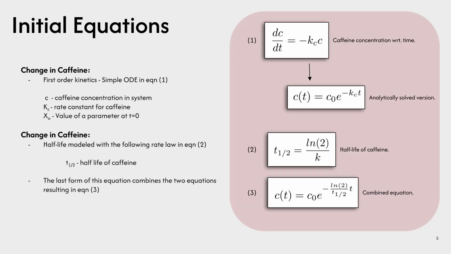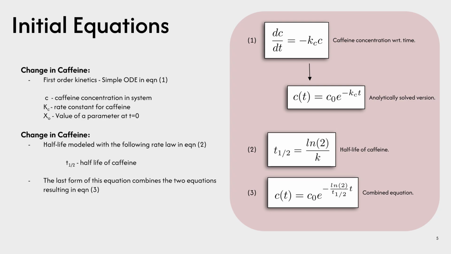Now moving on to our model formulation, we first began by describing the metabolism of caffeine in the body according to first-order kinetics seen in equation 1. Equation 1 can then be solved analytically to produce the equation right below it, wherein the caffeine within the body is described by the initial caffeine concentration within the body times e to the minus rate constant times the time.